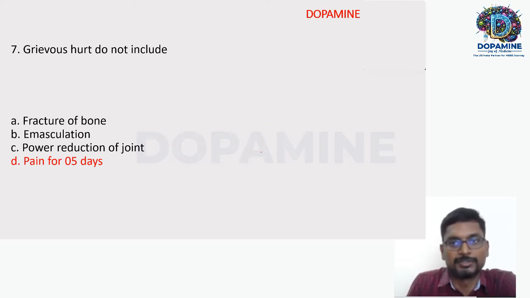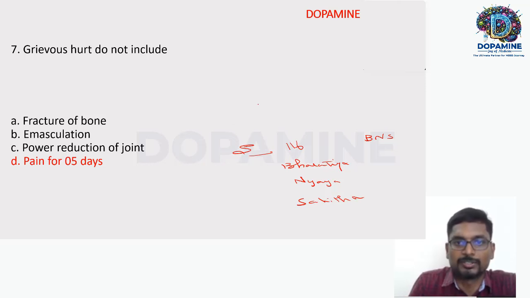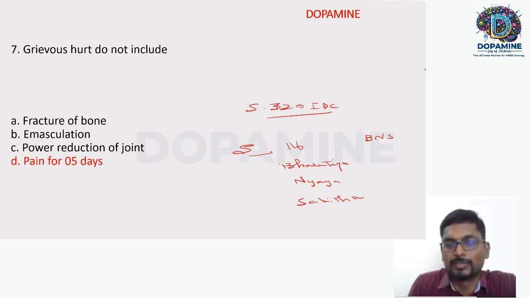Then next question, grievous hurt. Now grievous hurt is defined under Section 116 of BNS, Bharatiya Nyaya Samhita, right? Section 116. Earlier it was Section 320 of the Indian Penal Code. Section 320 of IPC. Now it is Section 116 of BNS.